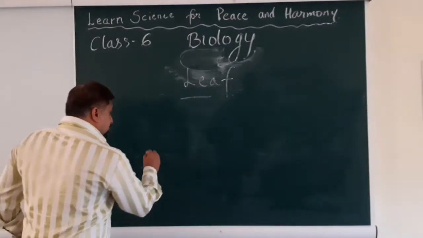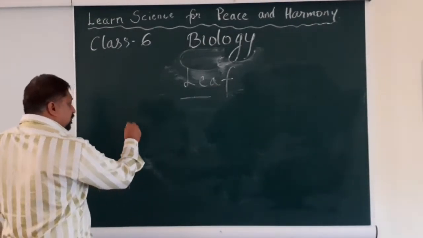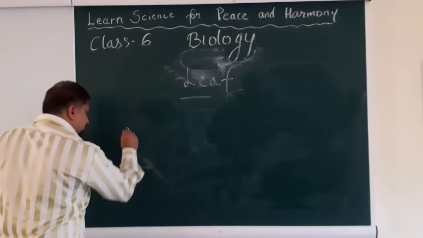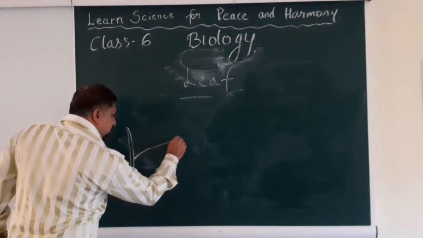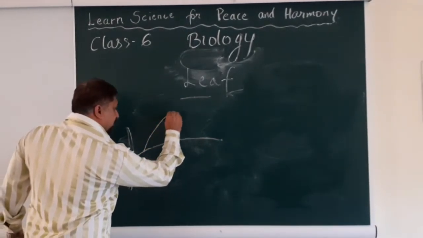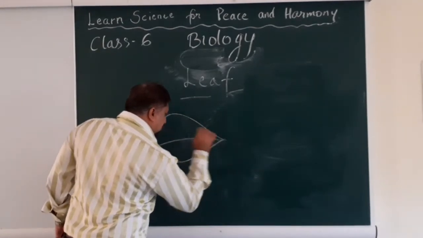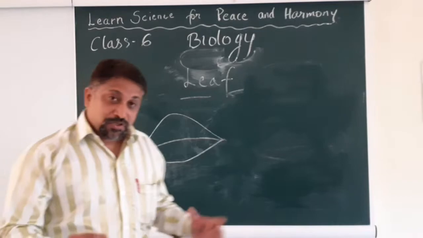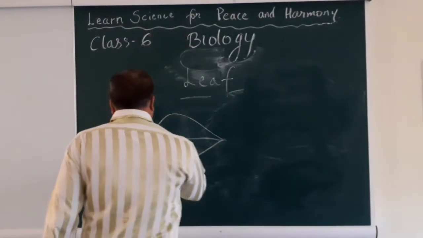Let's have a look. So I am making a leaf. Let's start making a small little branch out here for you. I hope it is visible. And from this branch here we go. And here I will make a leaf. Okay. Some of you have very good drawing, so I am sure you will make a better leaf than me. Very nice. Good.